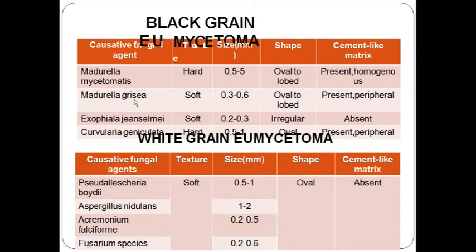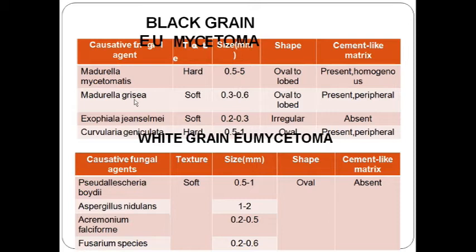You just remember these two are black grain, Madurella mycetomatis and Madurella grisea. Anyway, most of the actinomycetoma grains are red in color, and only two you remember in black color, Madurella species, that is Madurella mycetomatis and Madurella grisea. Apart from it, others are usually white in color, like Pseudallescheria, Aspergillus, Acremonium and Fusarium species. These are usually common on our skin. They cause mycetoma only when your immune system is down.